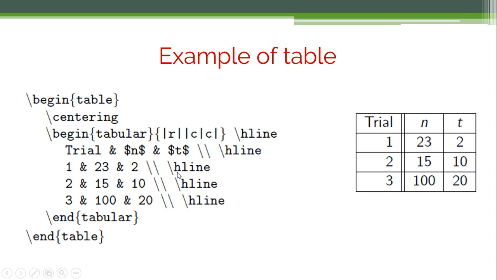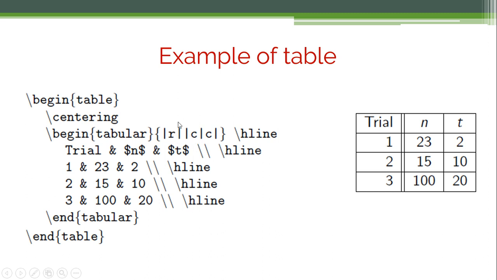And here you can see that I have used slash hline, which depicts that after every row there is a horizontal line which we have to create in the tables. And double backslash means we have to shift to the next line. So that's why we are getting the figures in the next line. And now the question is, we have generated this horizontal line using hline, but what about the vertical line? Here you can see that these vertical lines I have used, and RCC was just for the alignment.